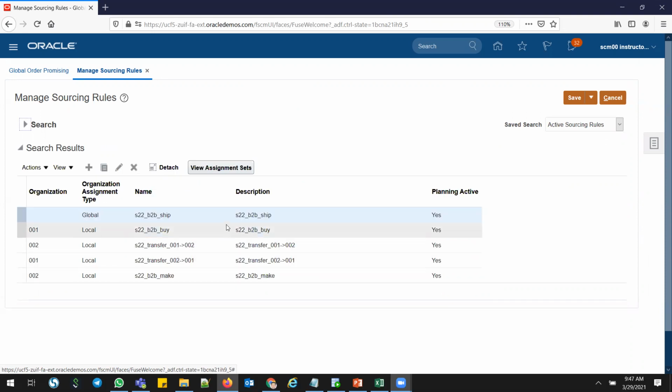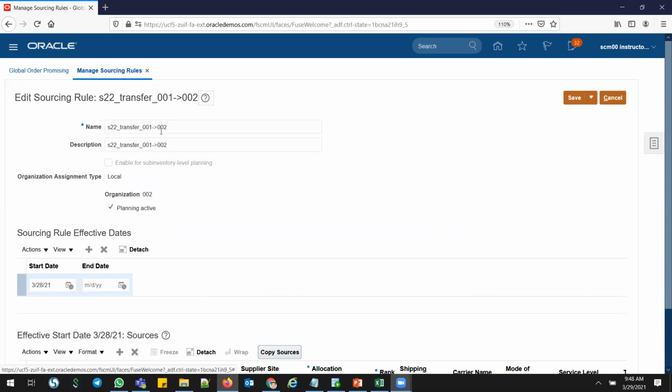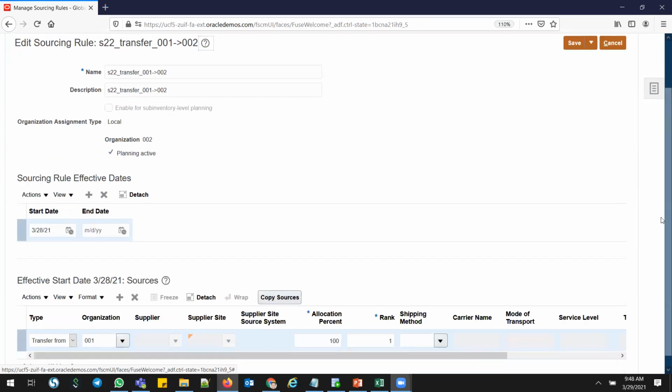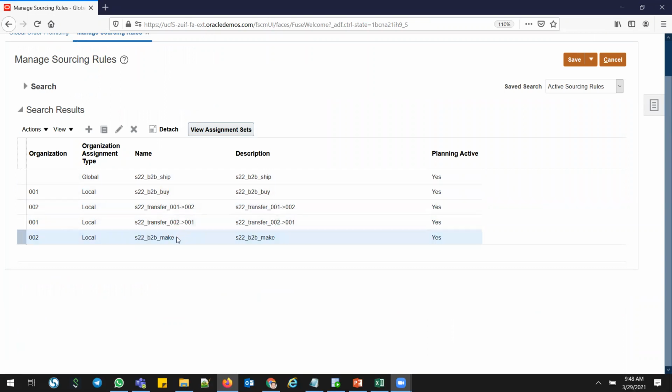I use this global sourcing role, which is going to ship confirm from my manufacturing plant if the parts exist. And this is my sourcing role which I used to ship confirm, I mean transfer the material from 001 to 002, and you can see it down. This one, I think. Transfer, forget about transfer. So transfer is not working.